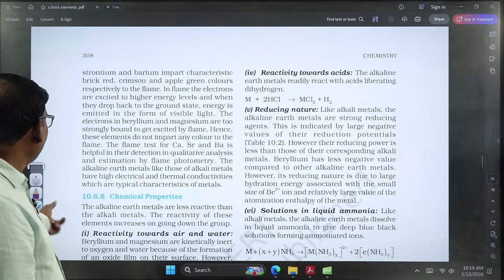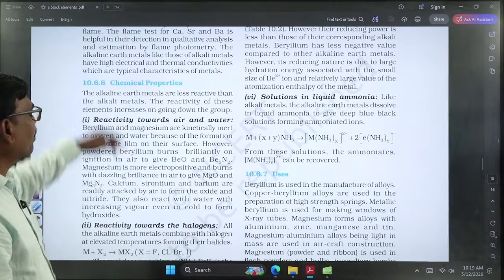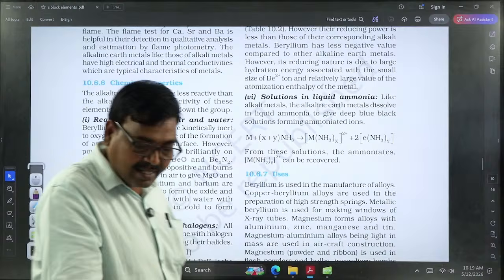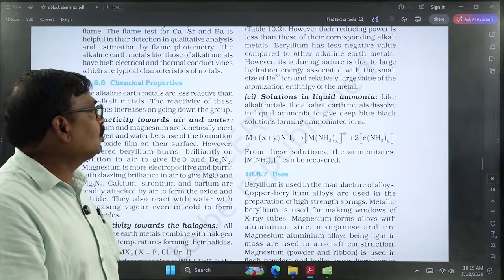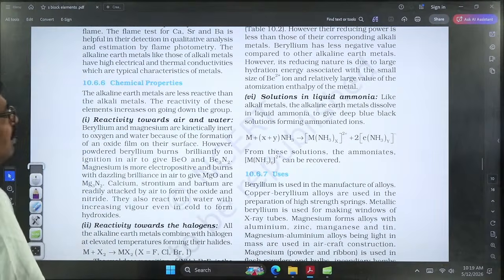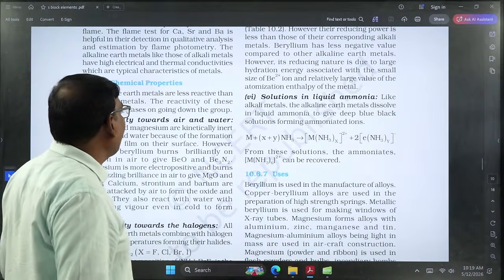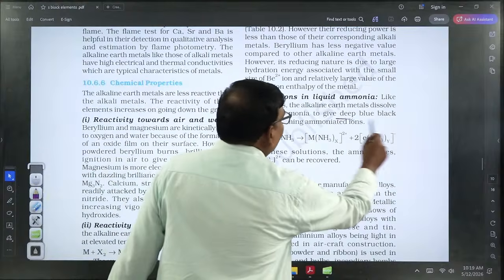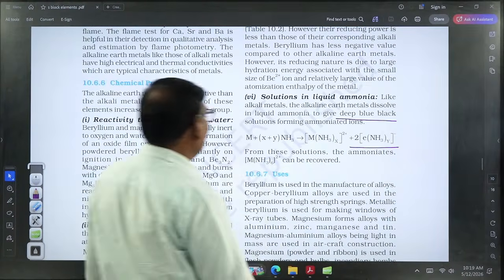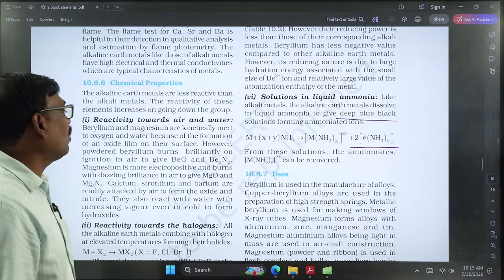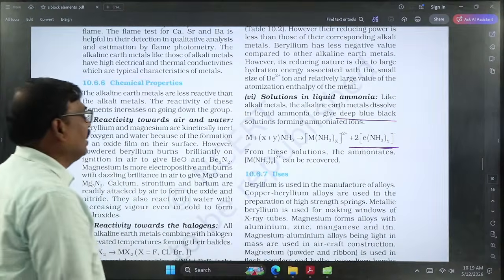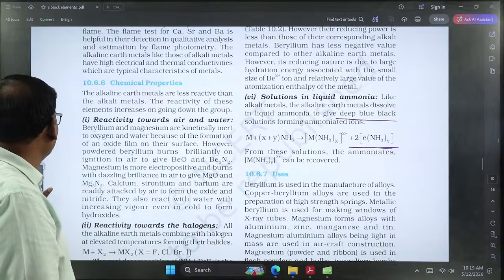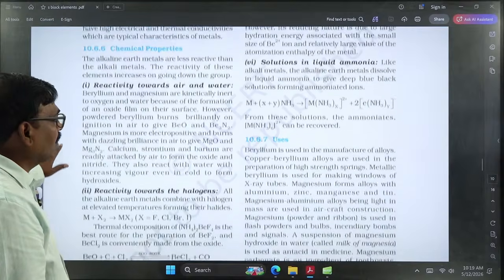After that, a similar type of reaction is identified with liquid ammonia. In the previous case, alkali metals form a blue colored solution with liquid ammonia, which over a long time turns to bronze color. Here also alkaline earth metals react with liquid ammonia. They produce deep blue-black colored solutions due to the formation of ammoniated electrons. Here a complex is also formed, and along with it the liberated ammoniated electrons exhibit the color. So this is a similar behavior between the two groups of elements, alkali and alkaline earth metals.